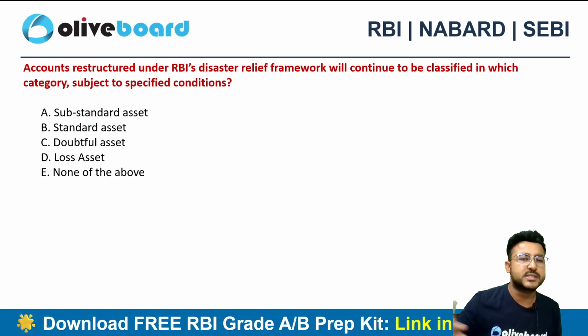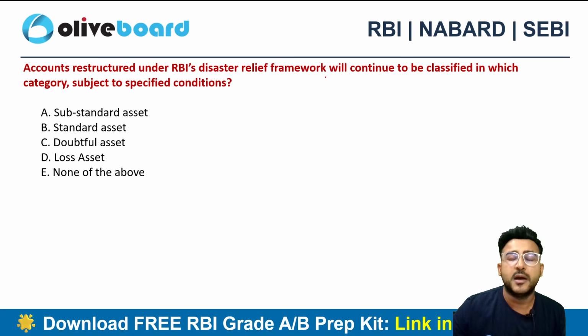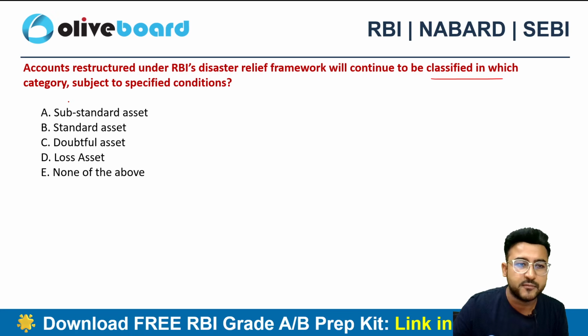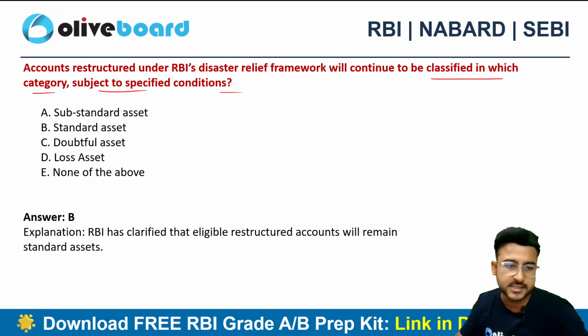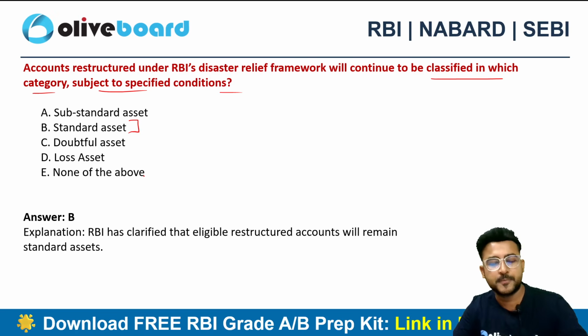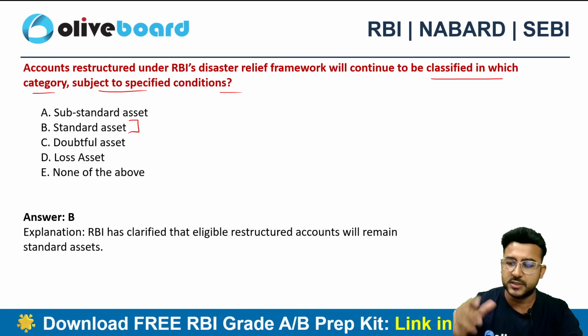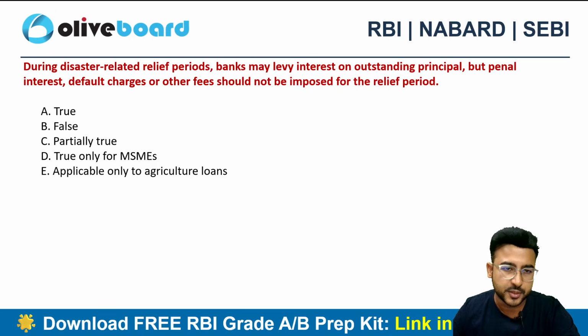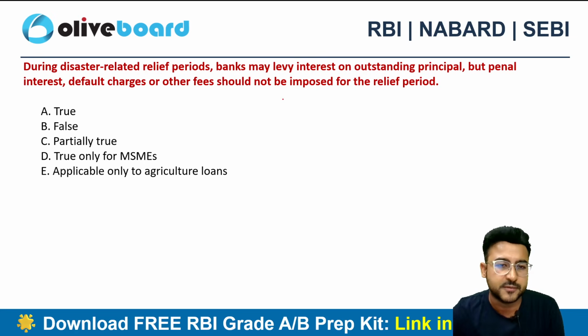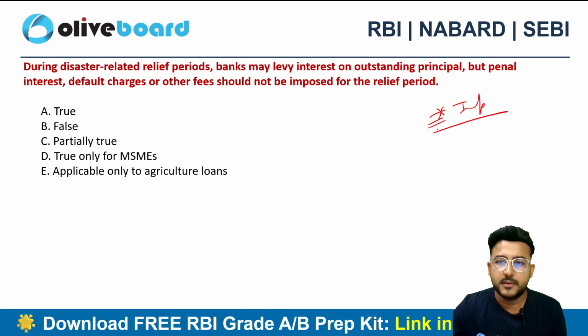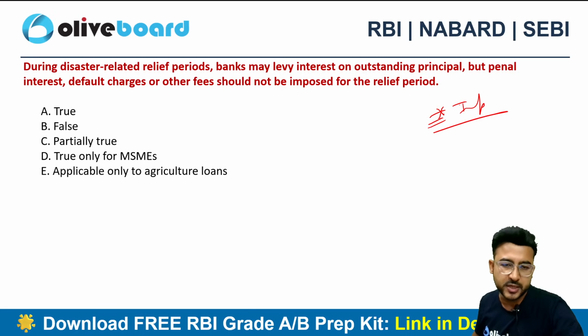Next question: an account restructured under the RBI's disaster recovery relief framework will continue to be classified in which category, subject to specified conditions? We have discussed that your account will still be classified as standard even if you are not able to service your interest and principal for a certain amount of time, based on the prescribed conditions. During the disaster related relief period, banks may levy interest on the outstanding principal, but penal interest, default charges or other charges should not be imposed for the relief period. This is true, false, partially true, true only for MSMEs, or applicable only to agriculture loans.